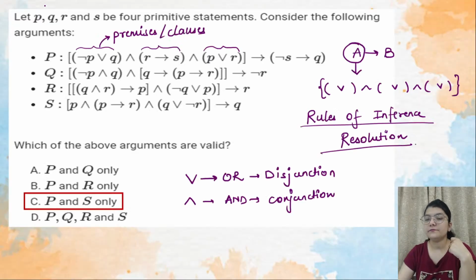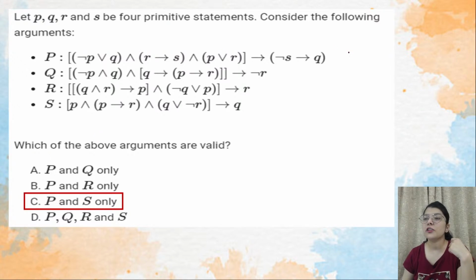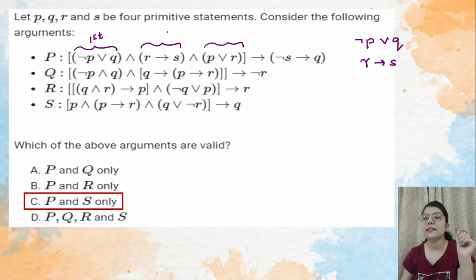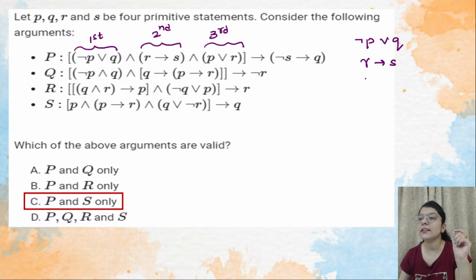OK, P when you have taken it, so P is what? P is basically negation of, if I'll do here only, so we have P. So first we will take negation of P or Q. OK, so this is your first premise. Then we have and, then we have the second premise, that is R implies S. This is the second premise and this is the third one, or clause, anything you can say like this.